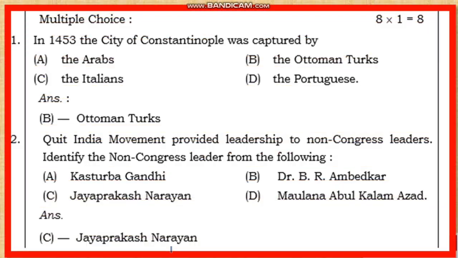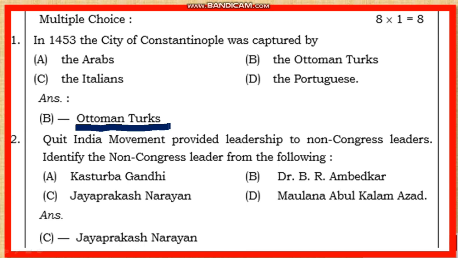See there, students, the question is like this. First I'm going to explain the multiple choice questions. The first question is, in 1453 the city of Constantinople was captured by dash. They've given four options: the Arabs, the Ottoman Turks, the Italians, the Portuguese. The right answer is B, Ottoman Turks. I'm giving the answers here too, because at the beginning I had planned to discuss only the questions, but I thought that discussing the question with the answer would be very useful for you. In 1453 the city of Constantinople was captured by the Ottoman Turks. Because of that, Europeans found the new sea route. You already read this in the textbook.